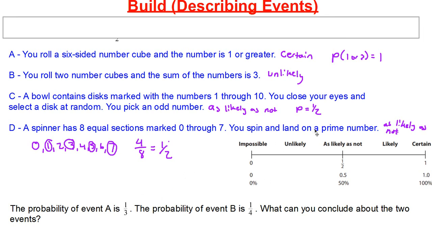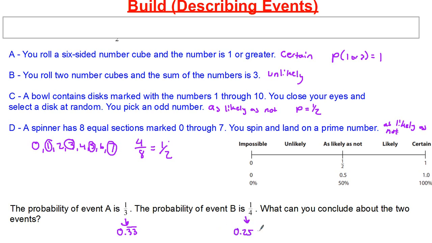Let's say that the probability of event A is 1/3 and the probability of event B is 1/4. Now I'm not talking about event A up here and event B here. I'm just creating a random scenario. What can you conclude about the two events? So I see better sometimes when it's a decimal, so it's going to be 0.33 repeated, and then this event B is going to be 0.25.